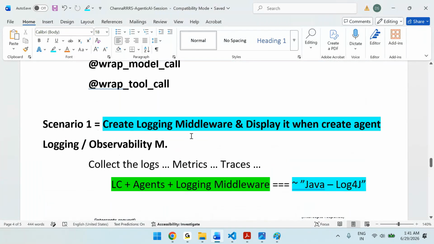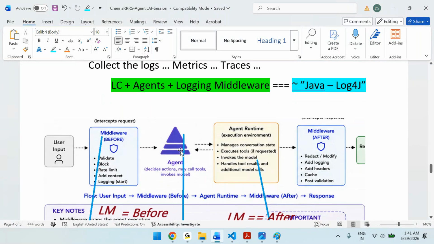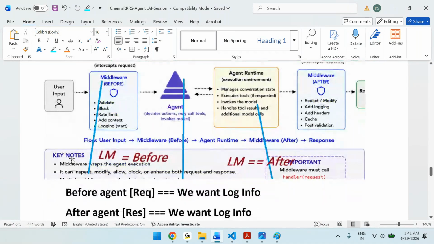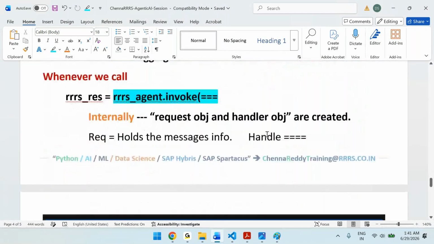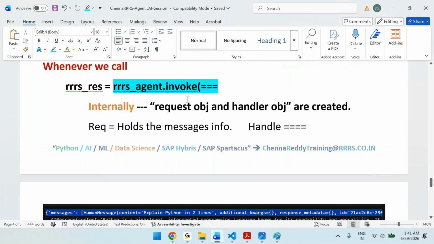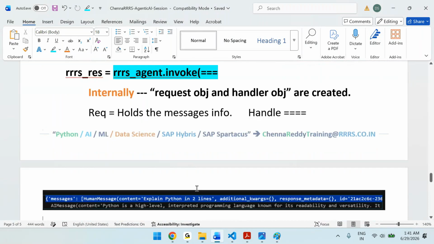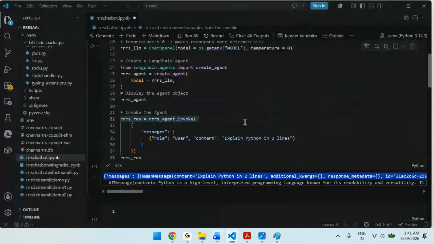Now, what is scenario one right now? Scenario one is create login middleware and display it. When we create the agent, before agent I want to display something, after agent I want to display something. Before agent, what do we have? Request information. After agent, what do we have? Response information. So whenever you say agent.invoke, internally it creates a request object and a handler object. Request object holds all our message information. Now let's see the coding for it.